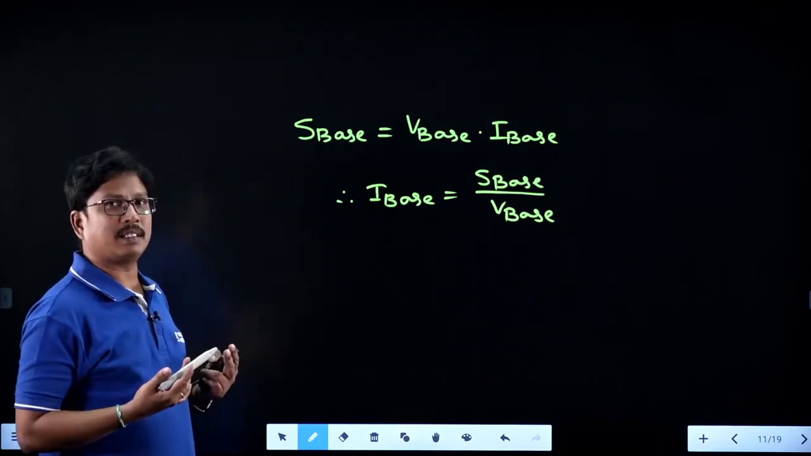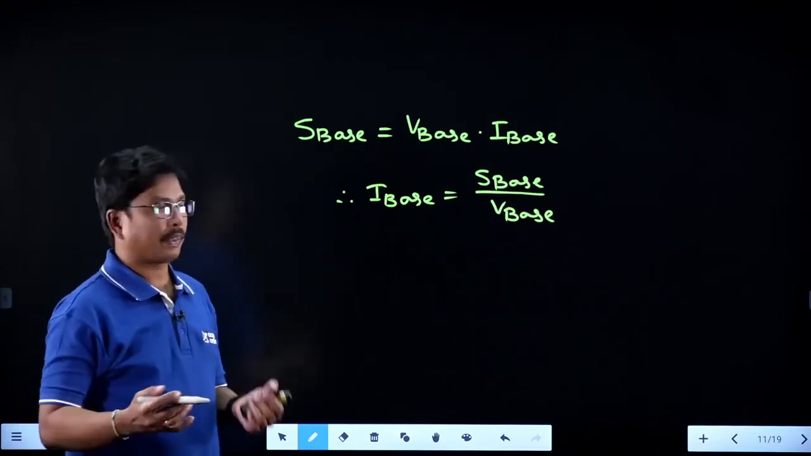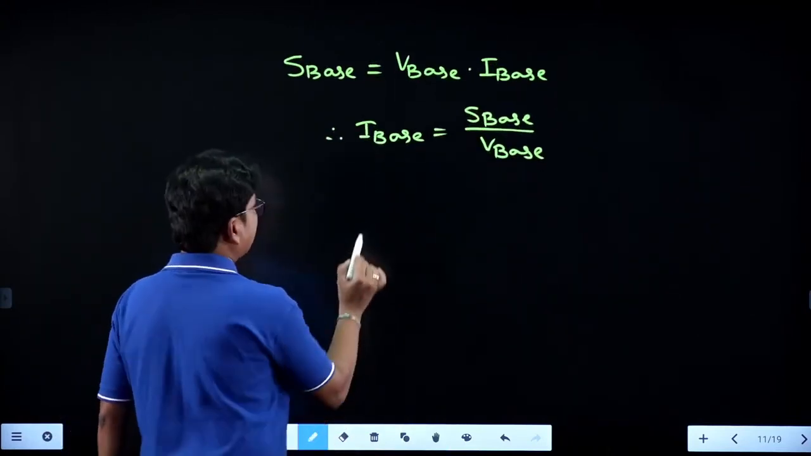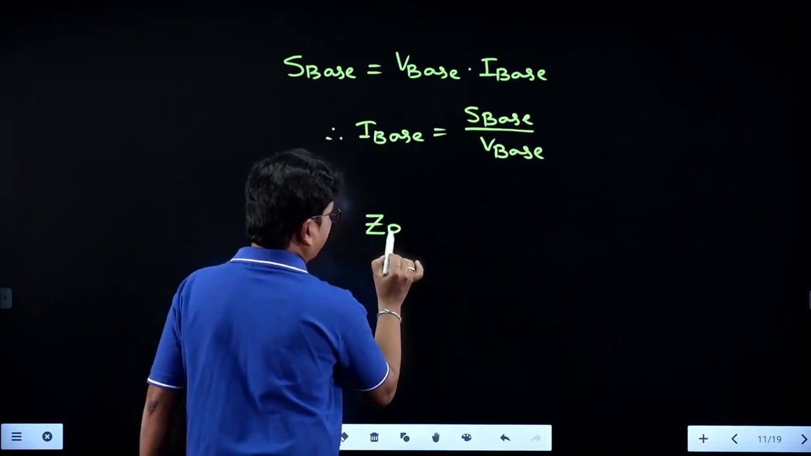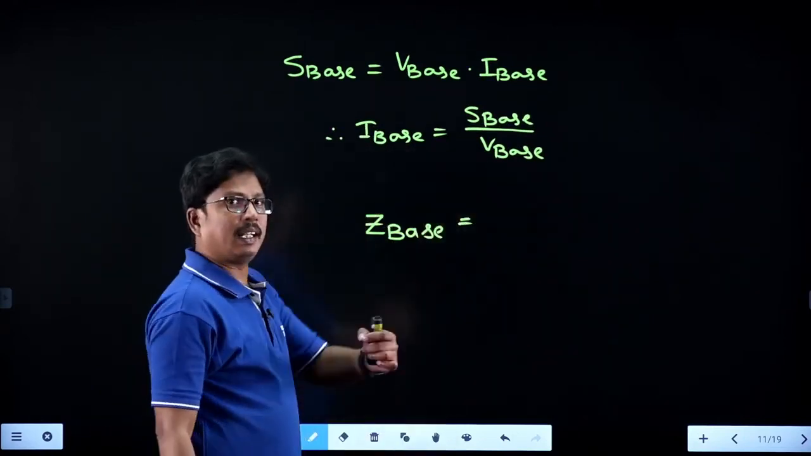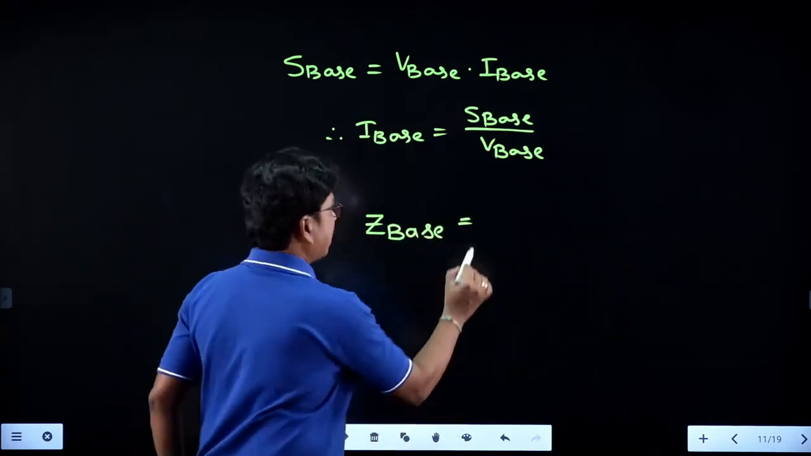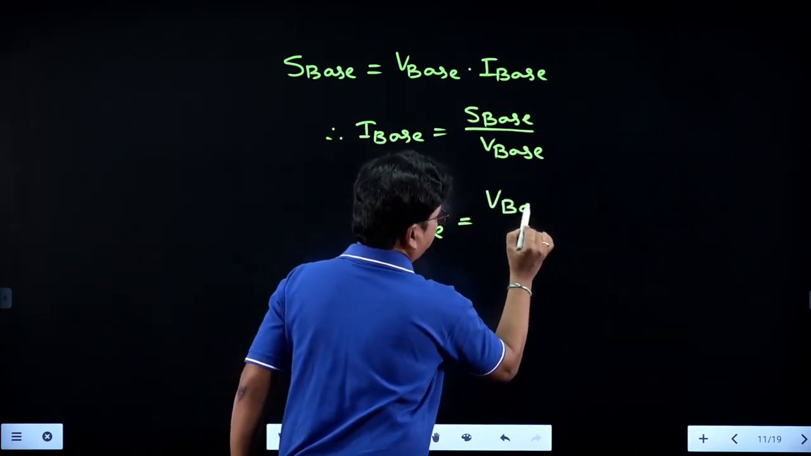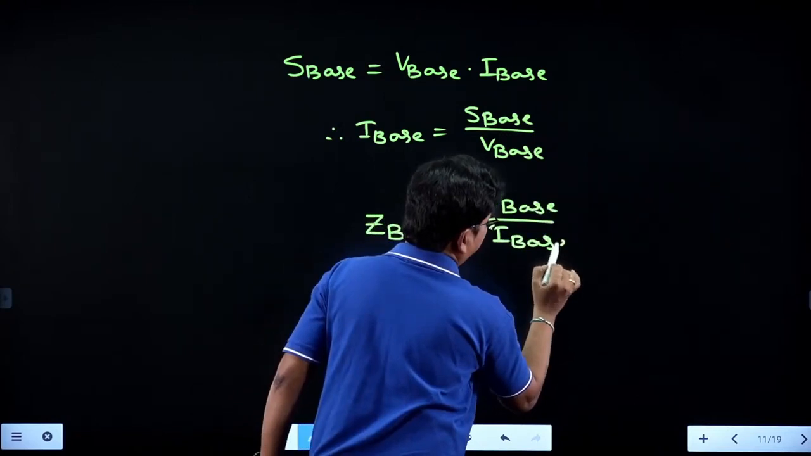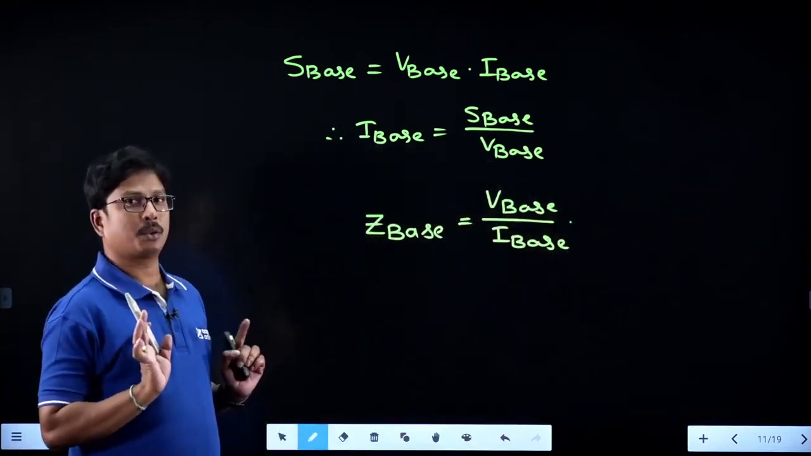After calculating I base, we can calculate Z base, the impedance base, right? What is Z base? If you want to calculate base impedance, it will be base voltage divided by base current. That is V base divided by I base. Like that we can calculate Z base, students.